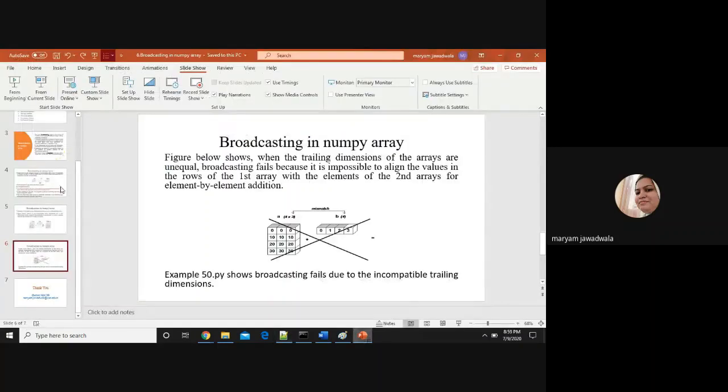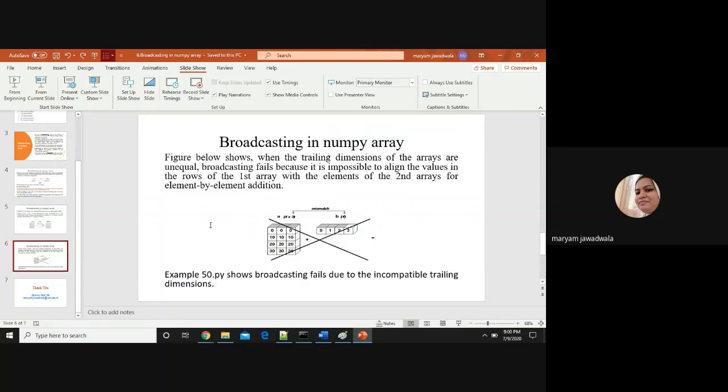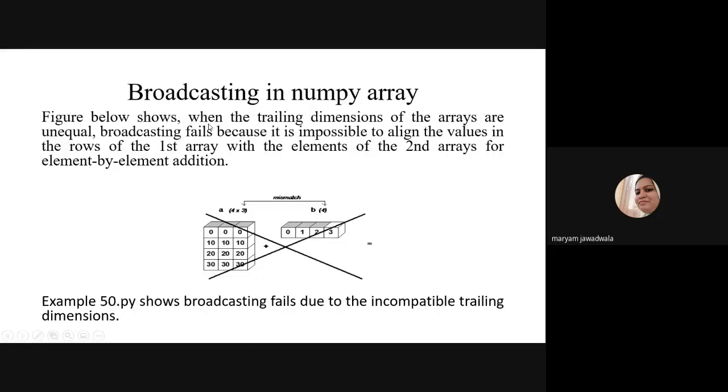Okay, so I hope you understand the concept of broadcasting, how to add a 2D array with a 1D array. So the 1D array is broadcast to the 2D array. Now this one is a very important concept. Suppose this figure shows that I'm going to add one 2D array with one array.